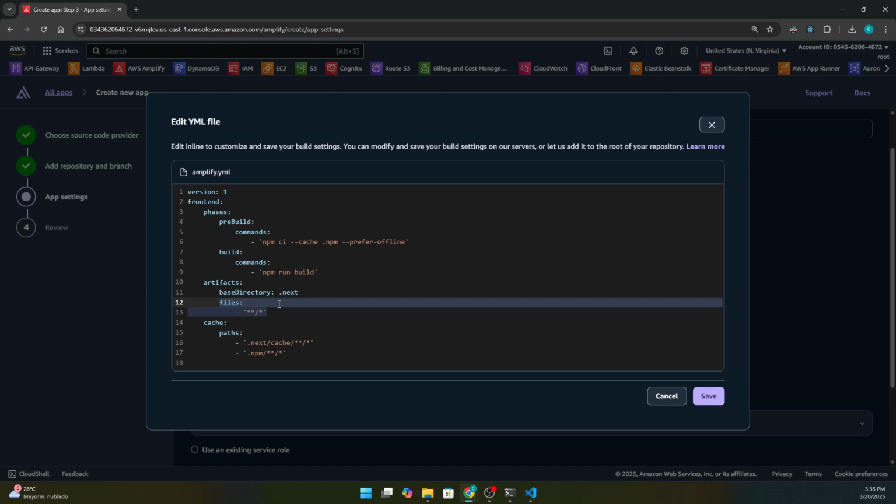But of course, this is important. For example, if you have some problems, maybe you don't know that the maximum size of an Amplify application is 400 megabytes. So you have to be careful with that.